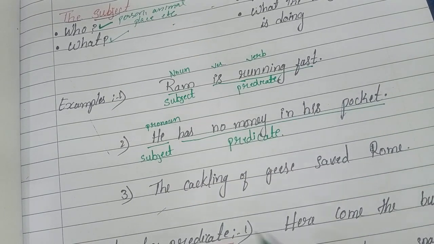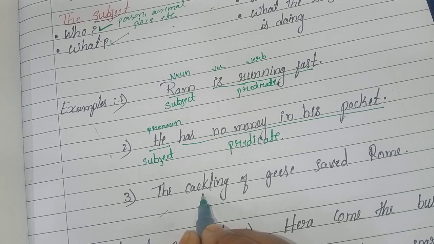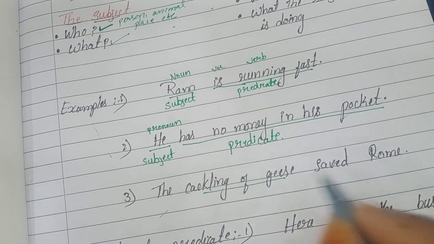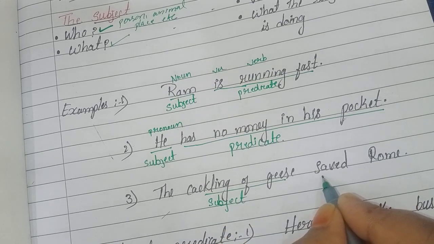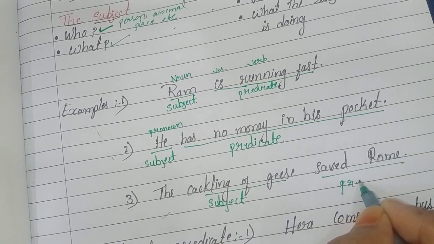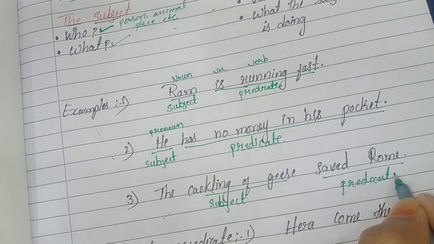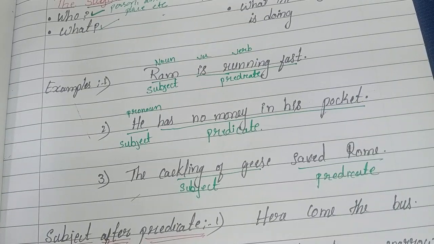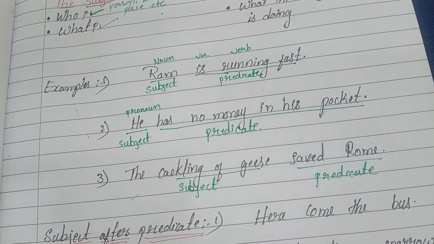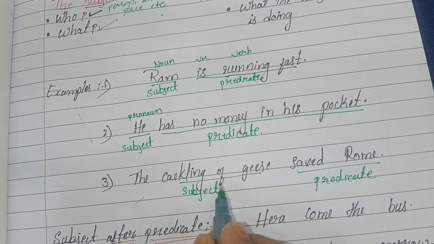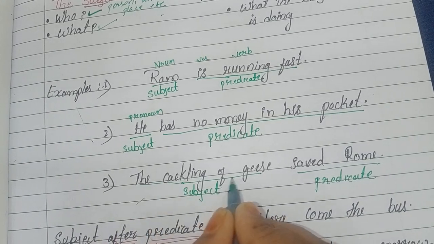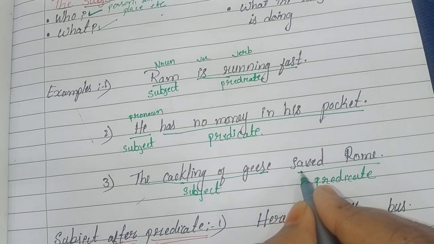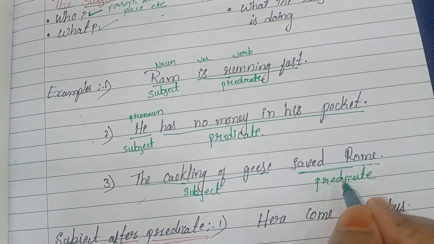And the next one is: The cackling of geese saved Rome. Cackling of geese is the subject. Saved Rome is the predicate. Here the entire phrase, the cackling of geese, is the subject and saved Rome is the predicate.